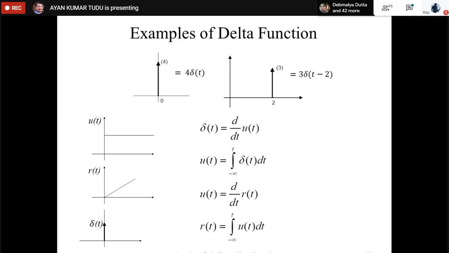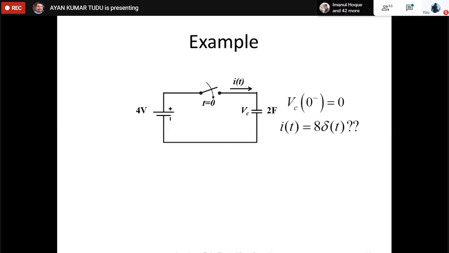With this knowledge, let us talk about a particular circuit. As you can see, the switch is closed at t equal to 0. Then Vc is the voltage across the capacitor. I have not shown it, but it is understandable that this is plus, this is minus.